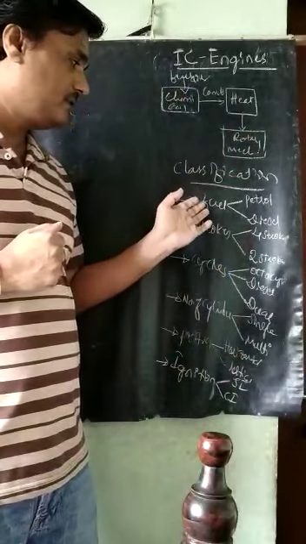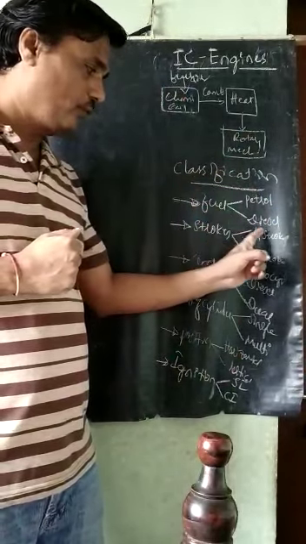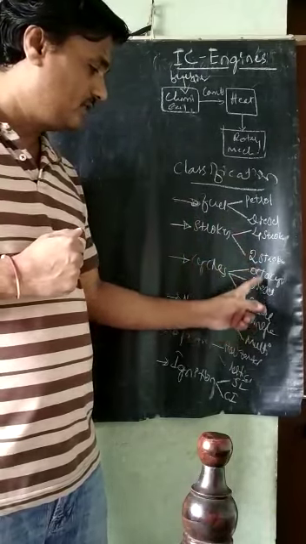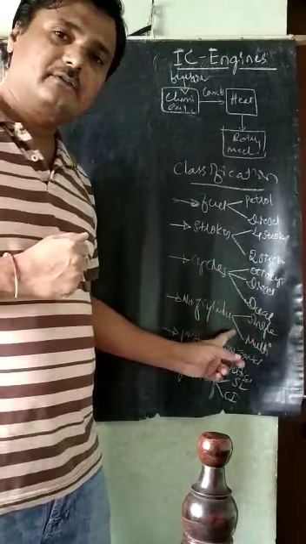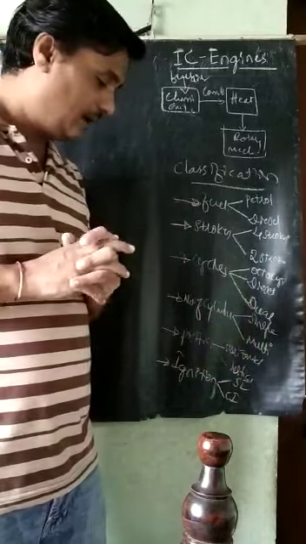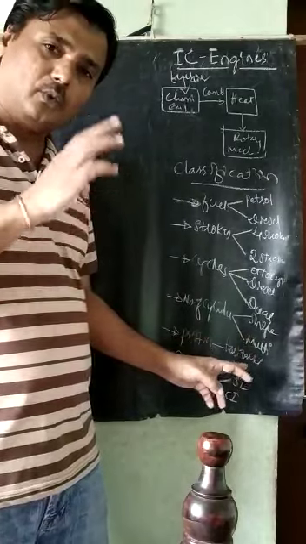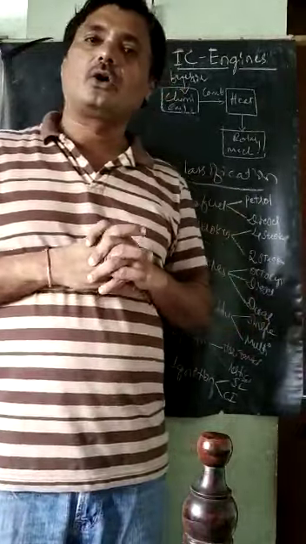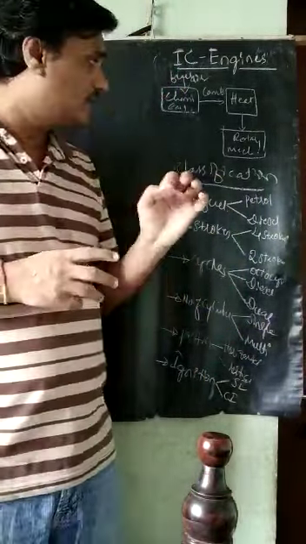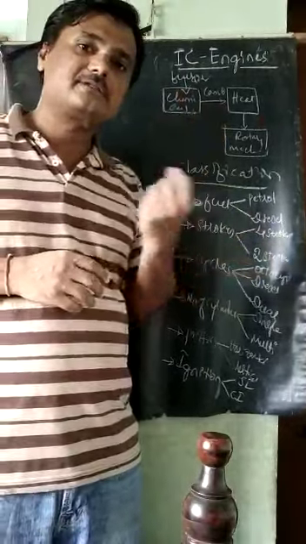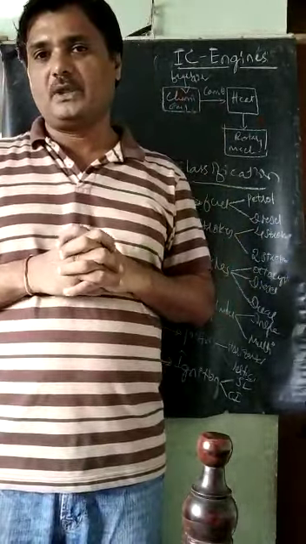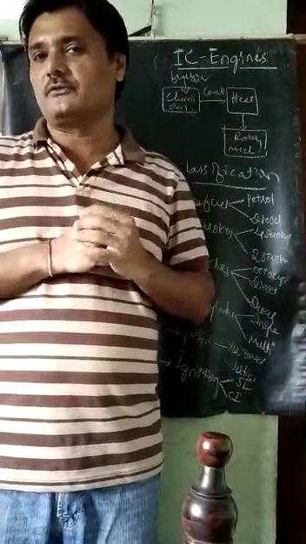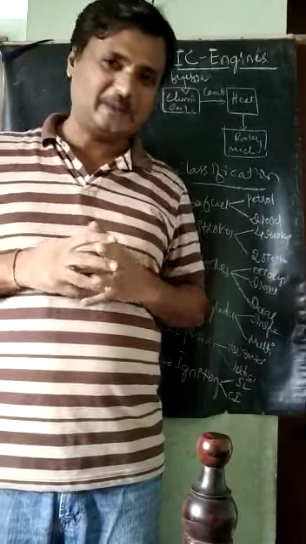What is this now? Based on the fuel: petrol and diesel. Strokes: 4-stroke and 2-stroke. For the cycles: Otto cycle, diesel cycle, and the combination of these two, the dual cycle. Number of cylinders: single cylinder and multi-cylinder. Position: horizontal and vertical cylinders. And next is ignition: spark ignition engines and compression ignition engines. So this is the brief introduction and classification of the IC engines. We will see in the next video lecture some important parts and terminologies of the IC engines. Thank you very much.